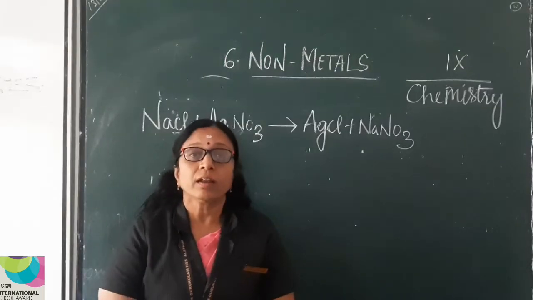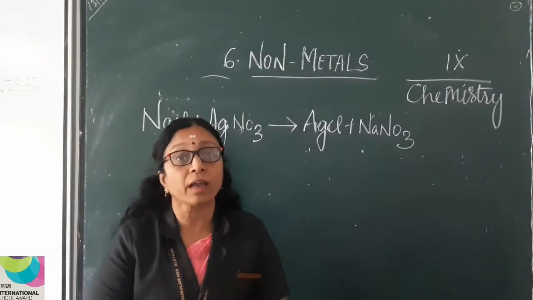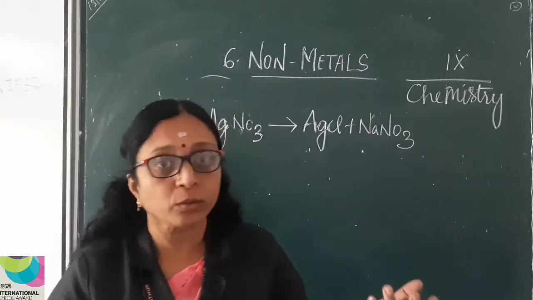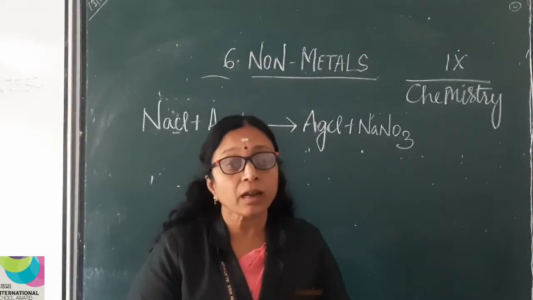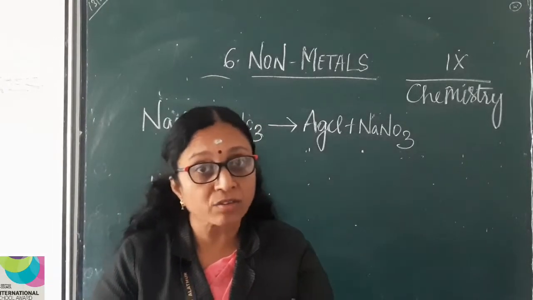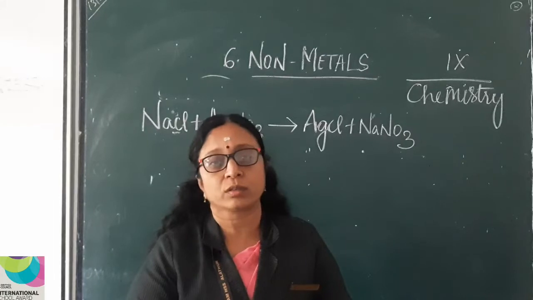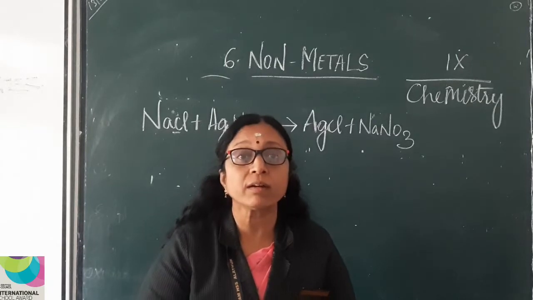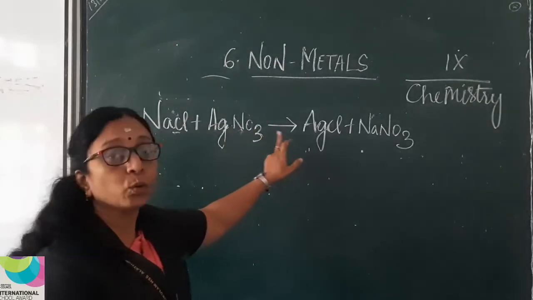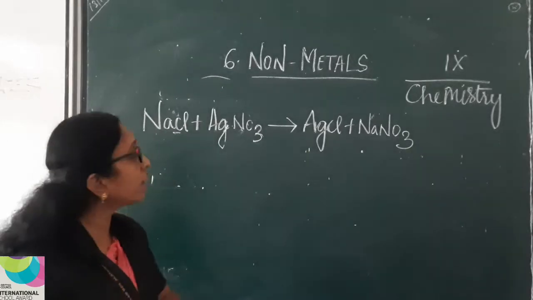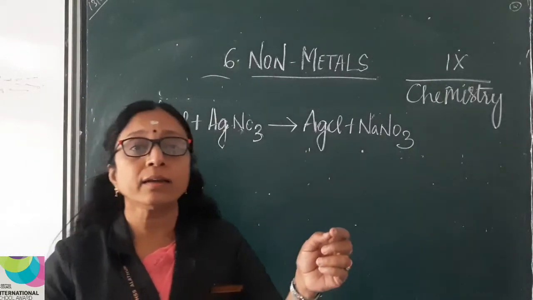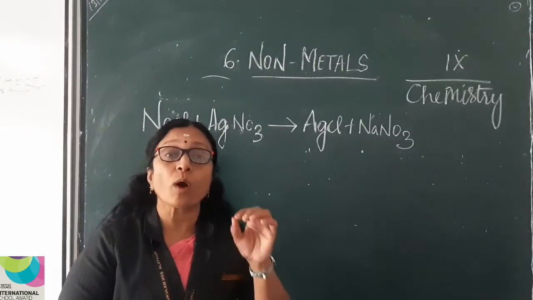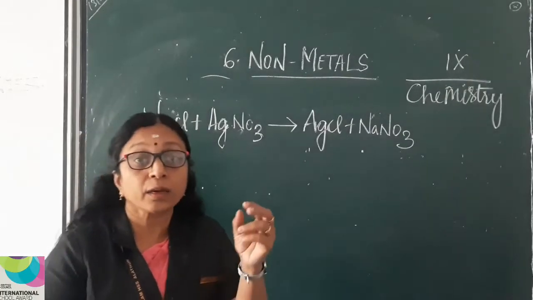Okay. So children, now we will study how to identify a chloride salt in the laboratory. Usually in higher secondary classes you will be doing experiments in the laboratory, right? There you will be given a salt and you will be asked to find out whether it is a chloride salt. So how will you identify a chloride salt? We use a reagent called silver nitrate, AgNO3. So we will take sodium chloride in a test tube and add drops of silver nitrate solution to it. So what do you get? You will get a white curdy precipitate.